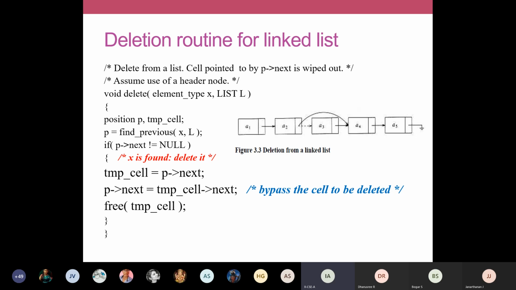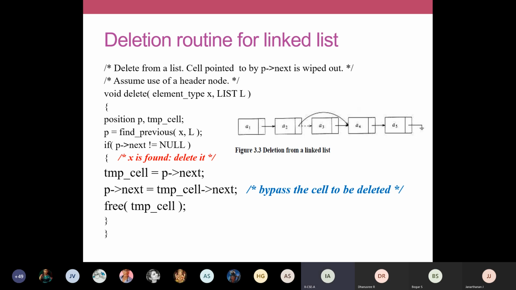So address of A4 should be placed in address field of A2. So address field of A2 is denoted by your P arrow next, because A2 is now denoted by P. So by the side you can also write in your diagram P below this A2 and temp cell under this A3. If it is so, it will be more clear when you later refer. So that way you can do delete operation here.